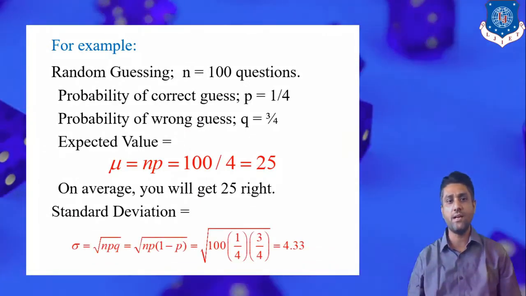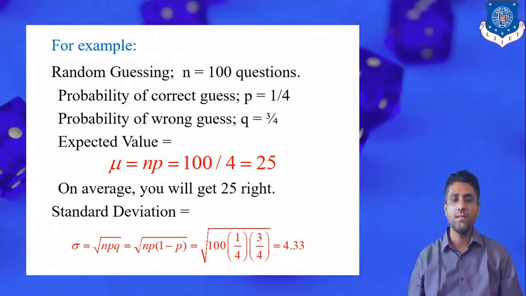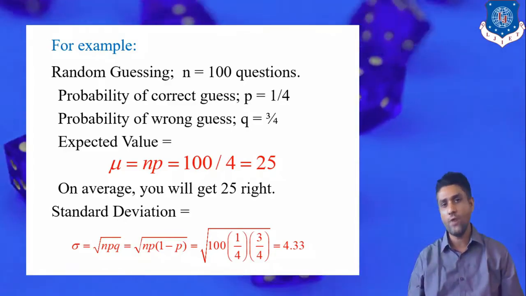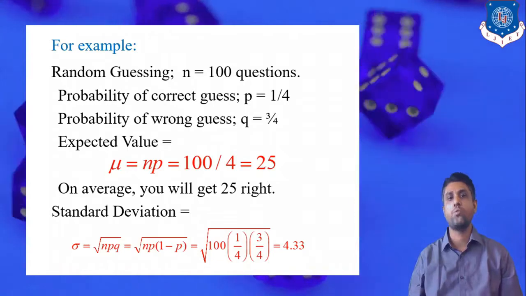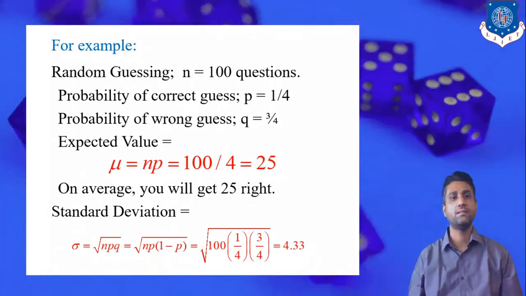We know that standard deviation is the square root of n into p into q. Now n is 100, p is 1 by 4, q is 3 by 4. So we plug in all these quantities and take the positive square root. We get the standard deviation as approximately 4.33.